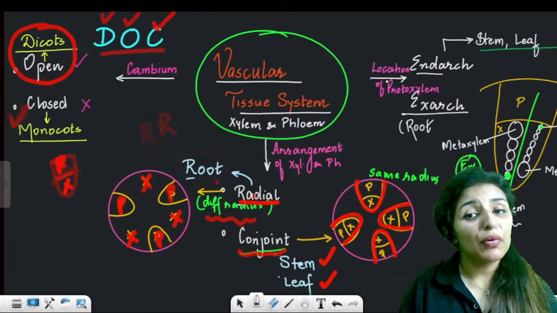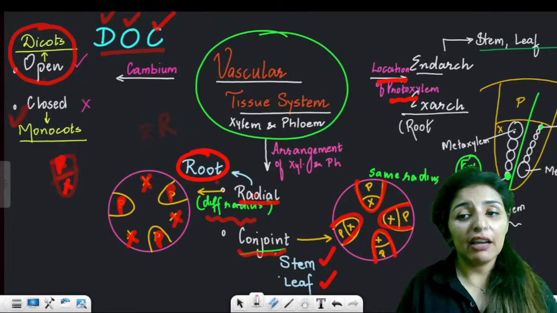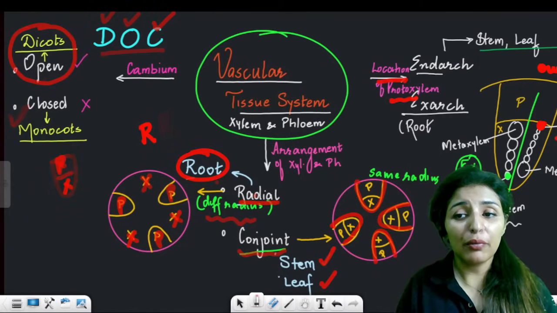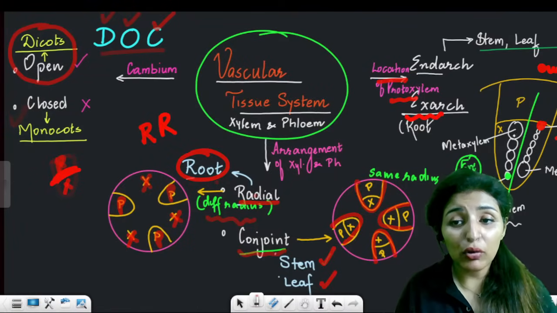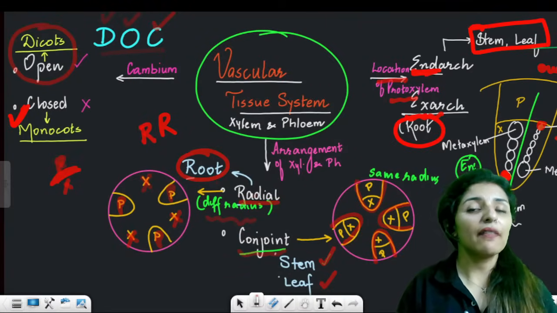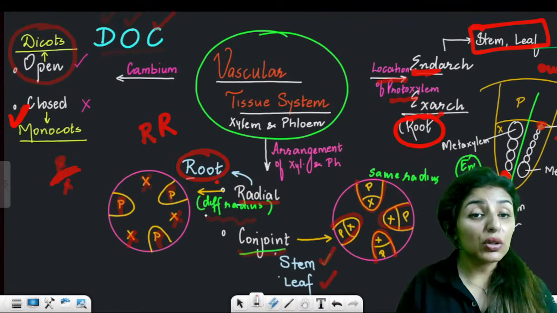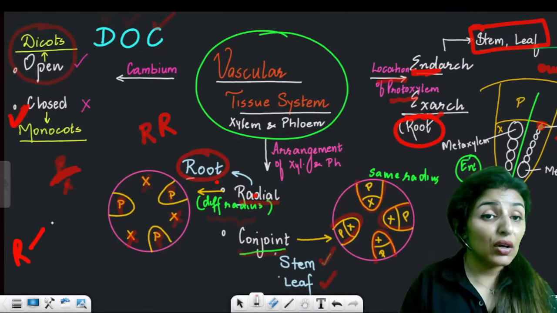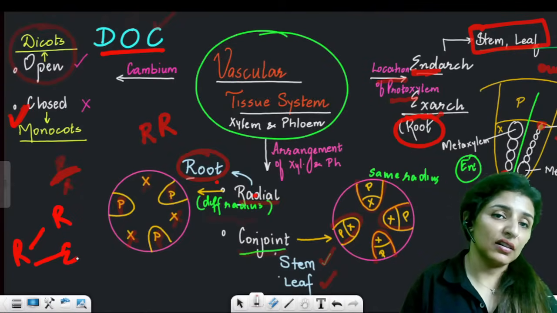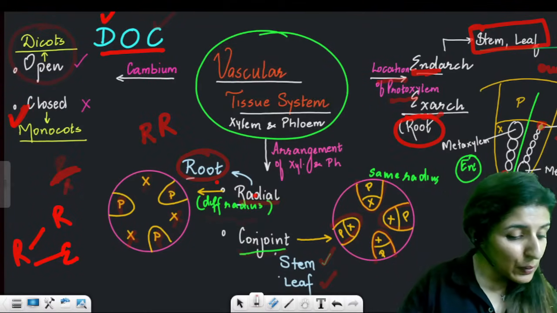Now, on the basis of location of protoxylem, if protoxylem is on the outer side, this condition is known as exarch. If protoxylem is on the inner side, then this is known as endarch. Stem and leaf will always have endarch and root will always have exarch. Are these points clear? So three things that you always see in roots: roots have radial arrangement, roots have exarch condition. Is this point clear?